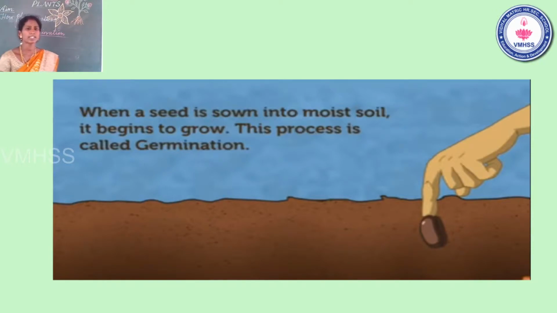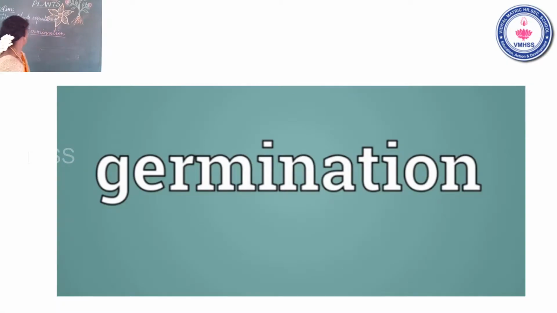So what are the necessary conditions for germination? Think and tell me the answer. What are the necessary conditions required for the germination process? Yes, first one. Good fertile soil. Healthy or fertile soil. That is the first condition. First one, good soil.